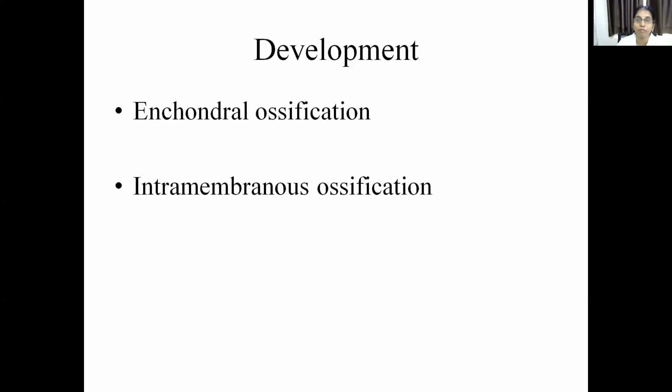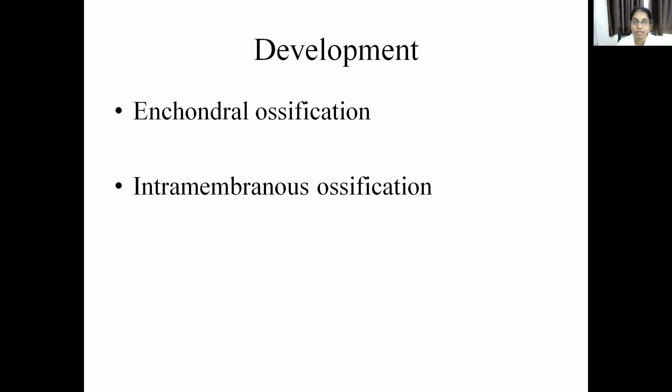And coming to the development of bone, I'm not going into the detail of the development of bone, I'm just giving a brief. There are 2 types of development of bone: enchondral ossification and intramembranous ossification. Enchondral ossification is seen in long bones, whereas intramembranous ossification is seen in flat bones. Enchondral ossification is derived from the mesenchymal precursors which give rise to the cartilage. Chondral means cartilage. The bone which is derived from the cartilage is called enchondral ossification.